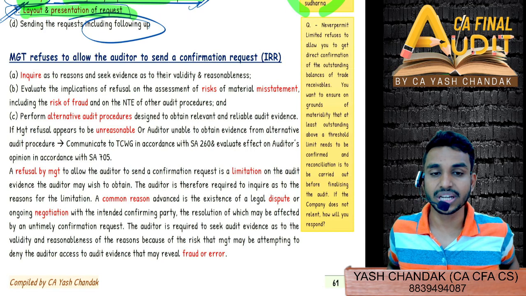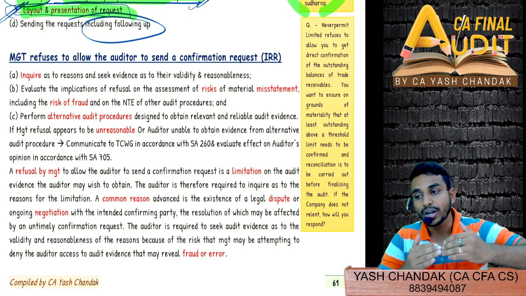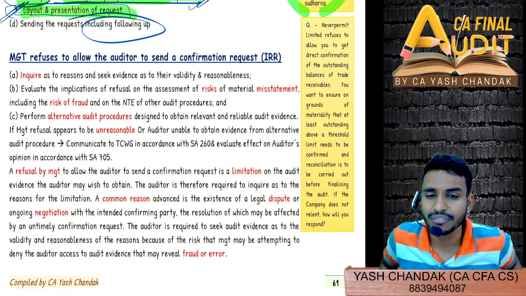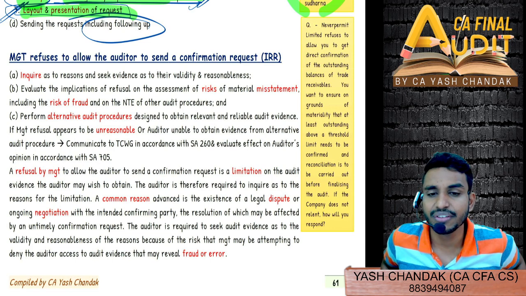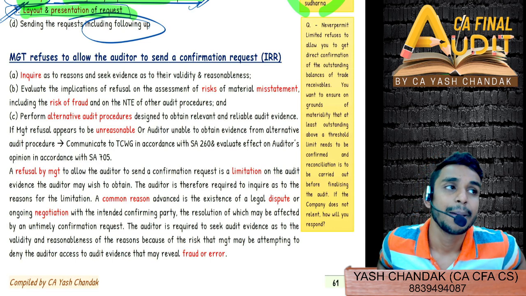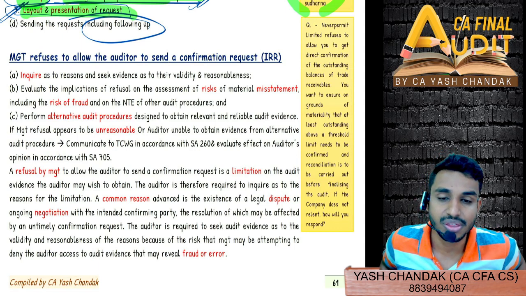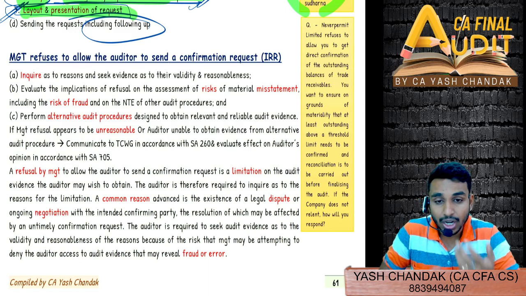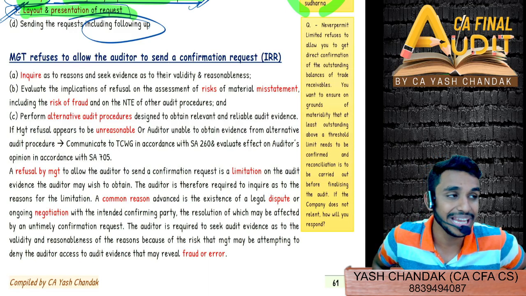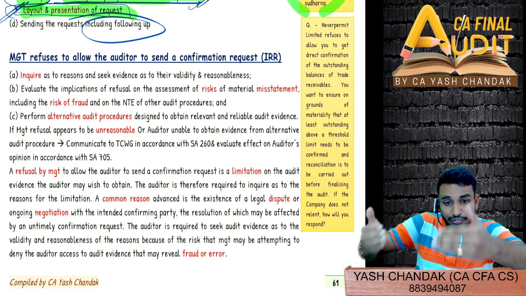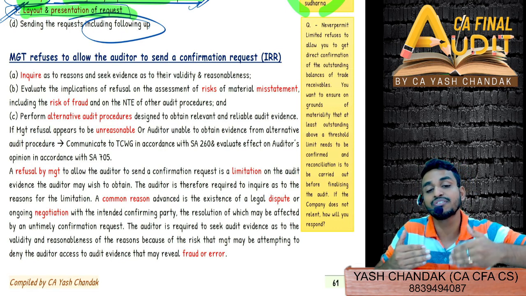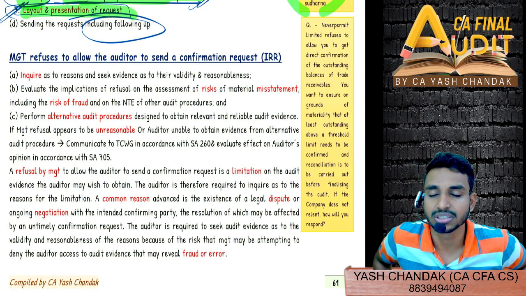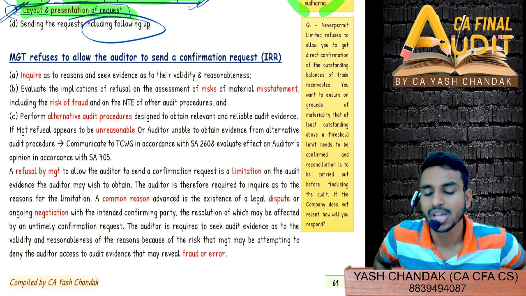We have discussed this in the previous standard also. Suppose you are not able to contact the debtors of the entity, for example. Most probably the debtors' maturity will be within 60 to 90 days, right? And anyway we are going to perform our audit in the month of, suppose, May, June, July, after the completion of the 60 days. So we can go through the books of accounts for the time when we are doing the audit. We can check in the books of account whether there is any entry with respect to debtors, whether there is any inflow from the debtors. If there is an inflow, that will confirm the debtor amount which is standing at the period end, that means as at 31st March. I hope everyone is sure, we have discussed this a lot of times. So that is what they are saying.